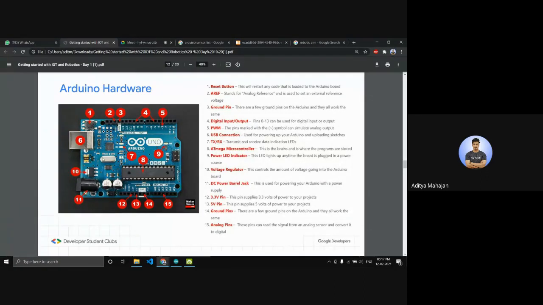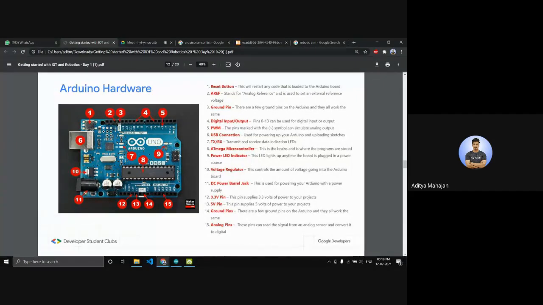Atmega microcontroller. This is the Atmega microcontroller, which is the heart of the Arduino. If you notice carefully, all these pins lead up to the microcontroller over here. Every path converges here, so this is like the heart of everything.